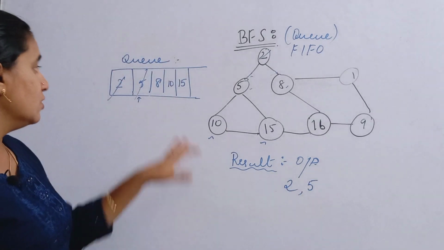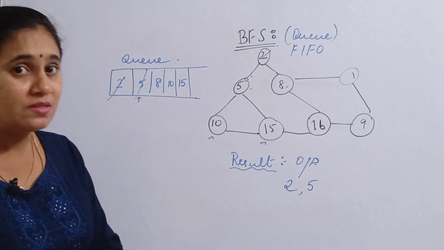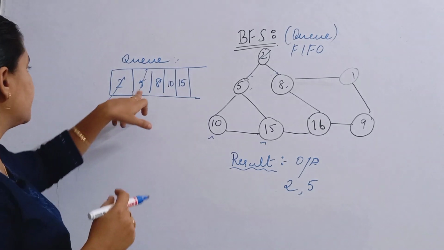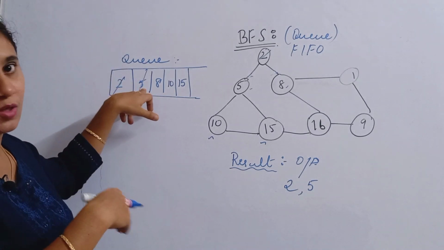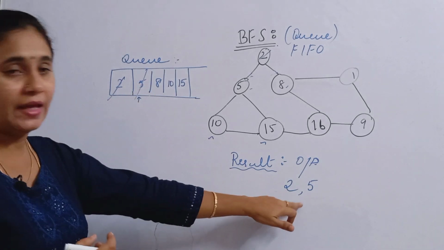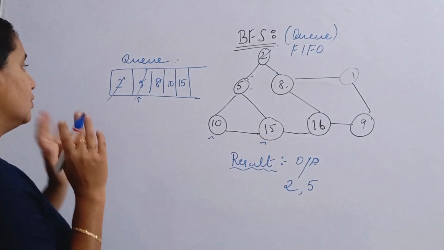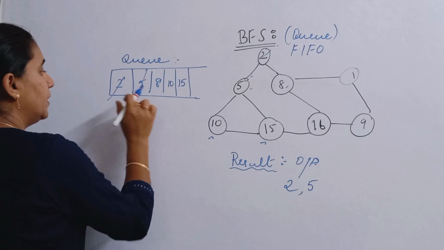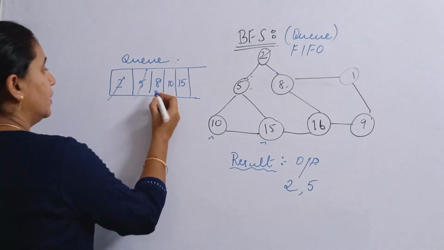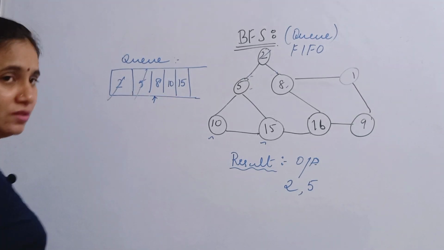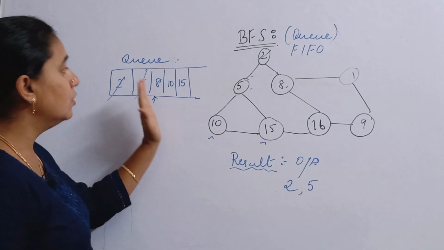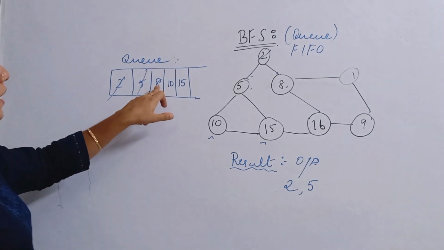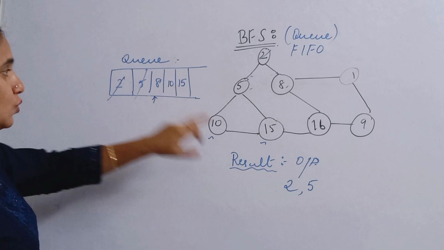Are you clear? So once you have added the adjacent elements, I am taking its upper node. So 5 is taken as your output. Now what is the next element? The next first element is 8. Once again you should find the elements adjacent to 8.